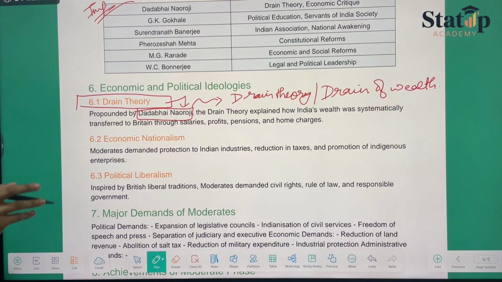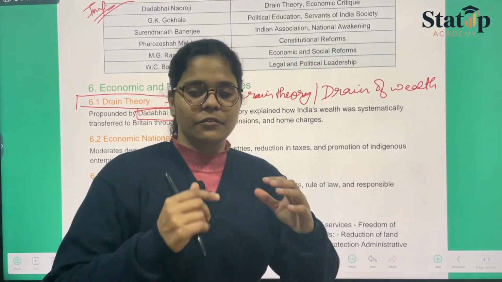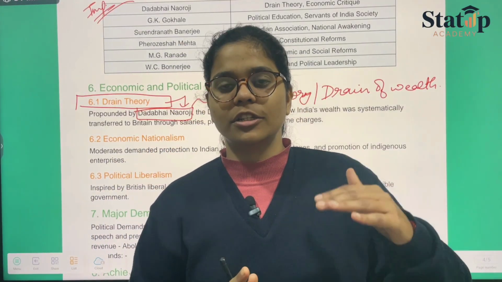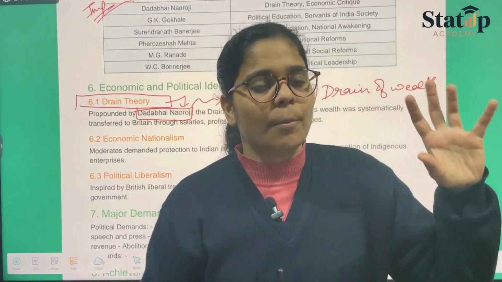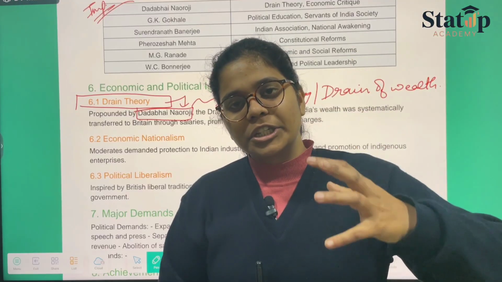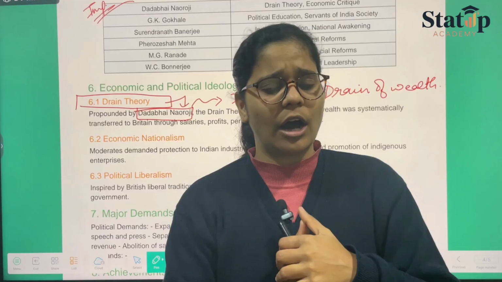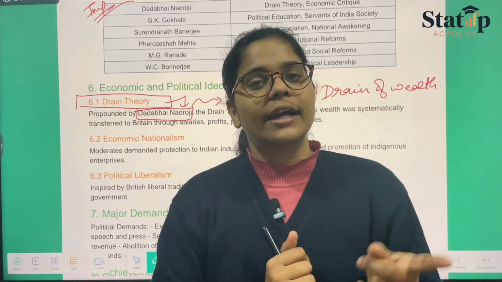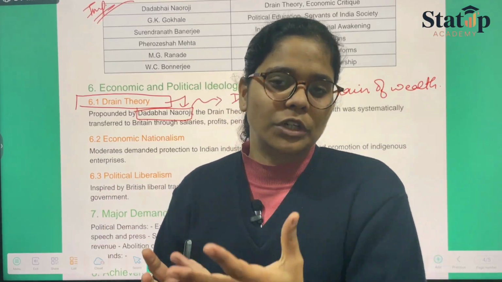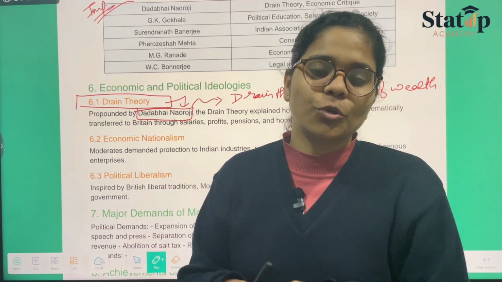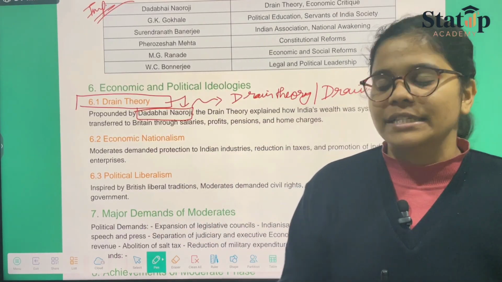Then we have economic nationalism. Economic nationalism referred to economic rationalism. That means we were the basic sellers. We were the ones who sold the raw materials to the British into their industries, out of which they made most of the profits. They returned the good product made out of the raw materials they took from us, and the returned product was of very high value, which was not worth the product obviously, but people were forced to pay that amount for that particular product. So that was the basic thing.